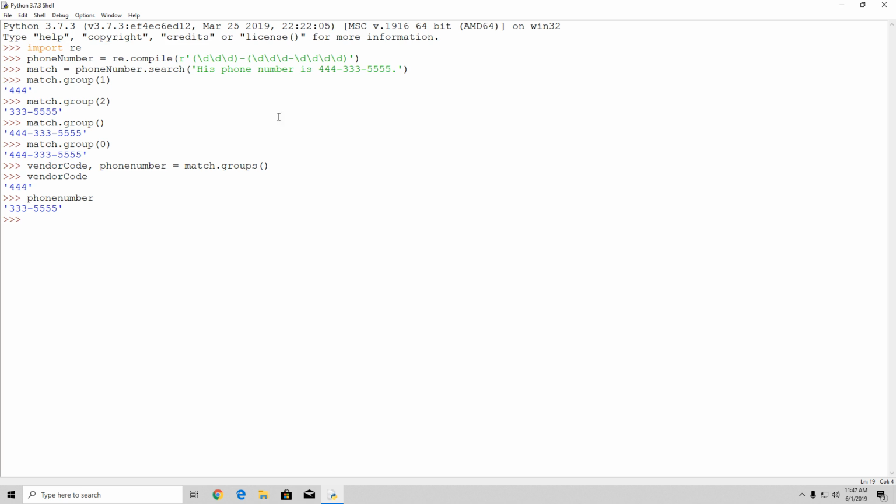So basically that would be about it for this simple tutorial. We took a look at different functions such as the compile function, the search function, the group function, and the groups function. We also saw how we can read different files and extract what we need with our regex pattern, such as, for example, we were able to extract different emails from the pattern itself. And what we're going to do in the next video is take a look at some more examples of using regex, so make sure to stick around for that.